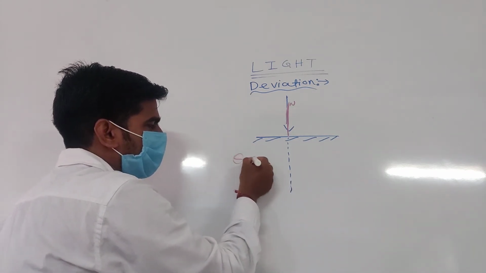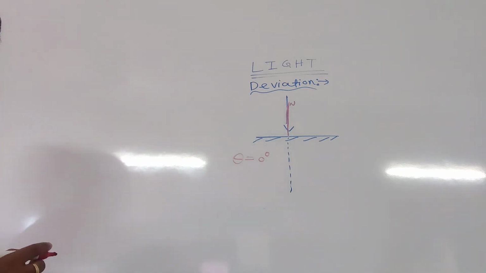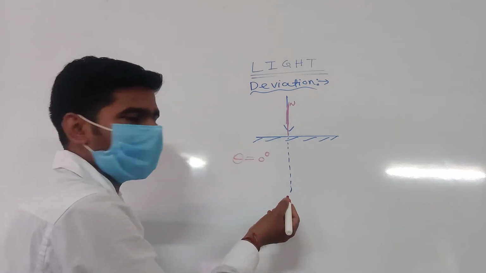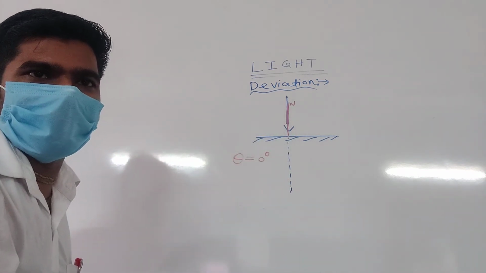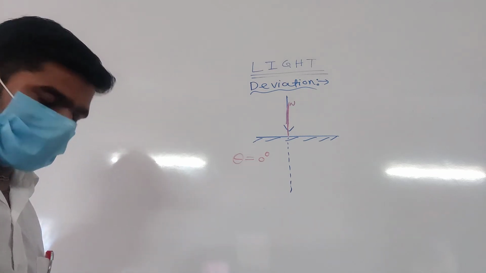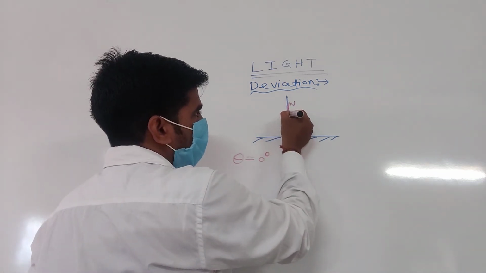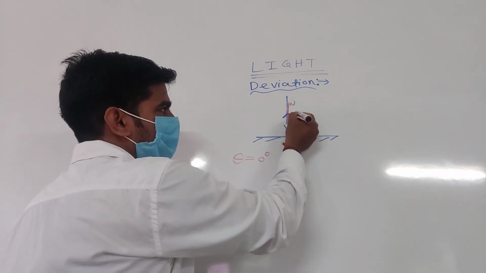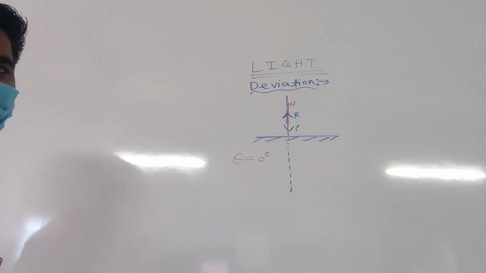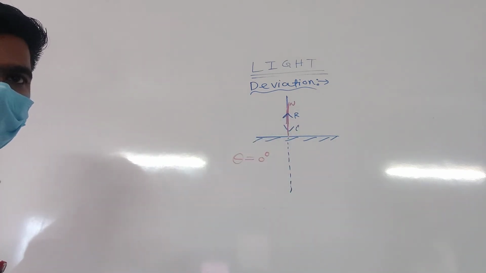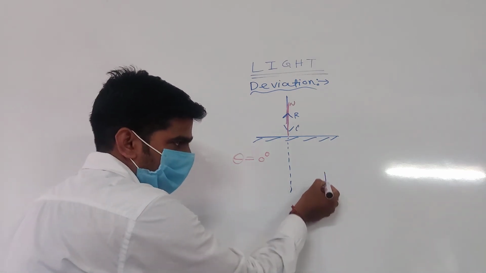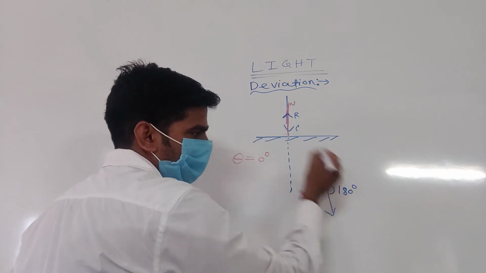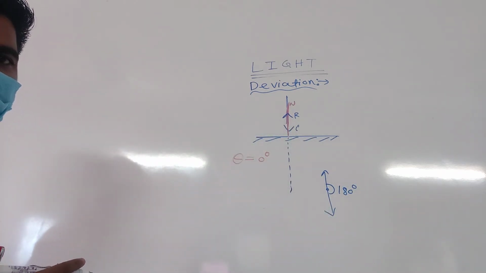So angle of incidence is how much? 0 degree. So angle of incidence is 0. You know that angle of reflection is also 0 degree. That means the reflected ray also moves in the same direction. This is the normal, this is the incident ray, this is the reflected ray. All are clear? Now check, this is one direction, this is the opposite direction. So angle is how much? 180 degree. Clear.